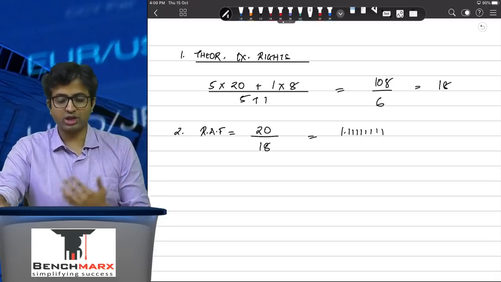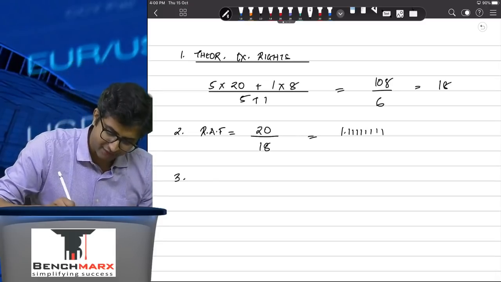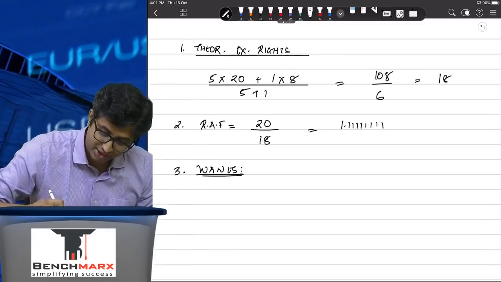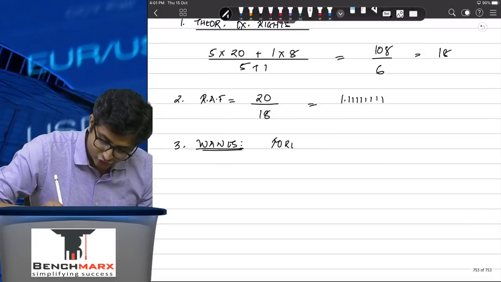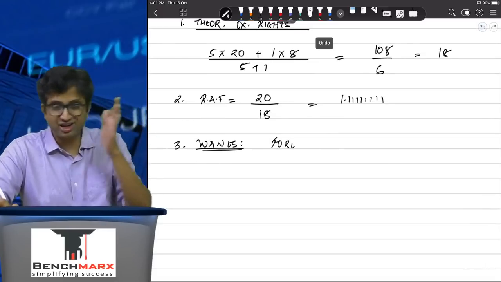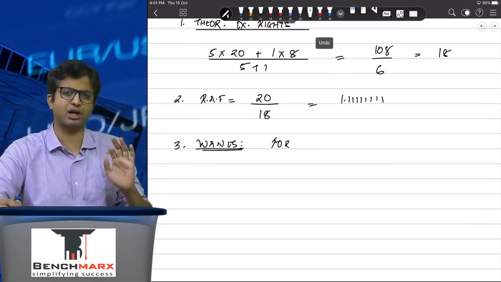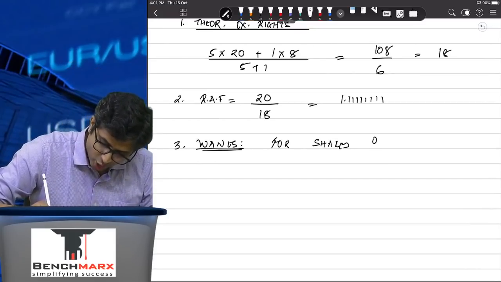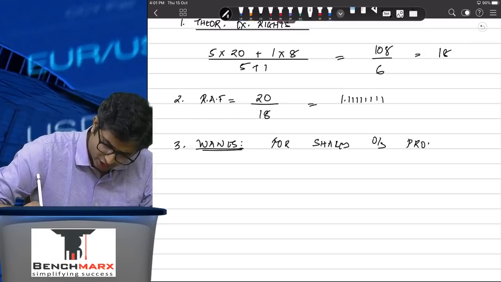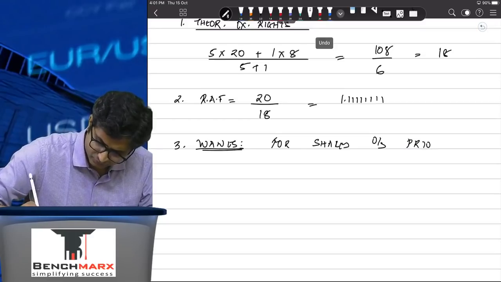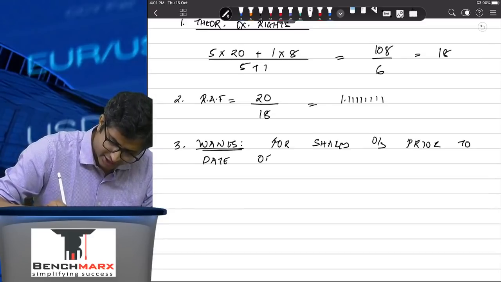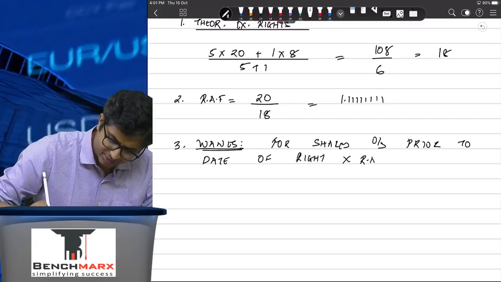So what are we supposed to do? Well, while calculating your weighted average number of equity shares, for every share outstanding prior to the date of rights, you will multiply the RAF. For shares outstanding prior to the date of rights, you will multiply the rights adjustment factor.